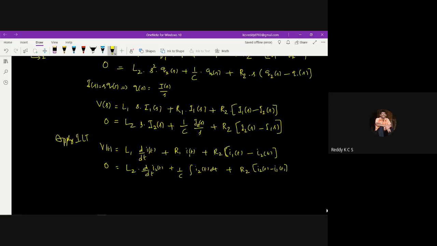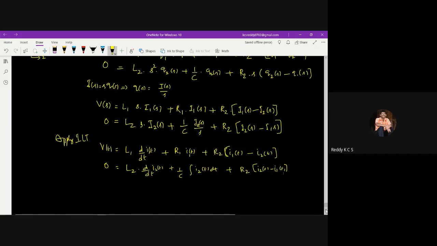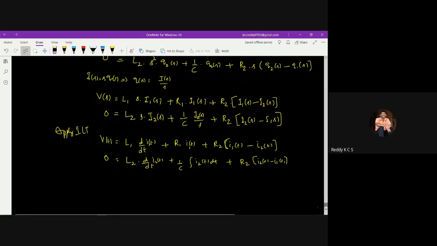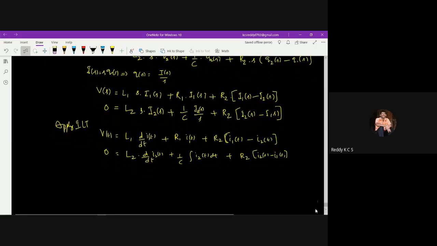Next, based on this electrical equation, I need to write the voltage equations, because these are voltages which are added.